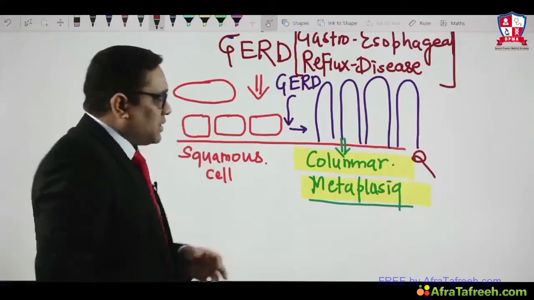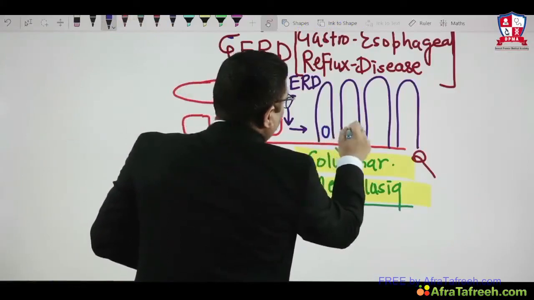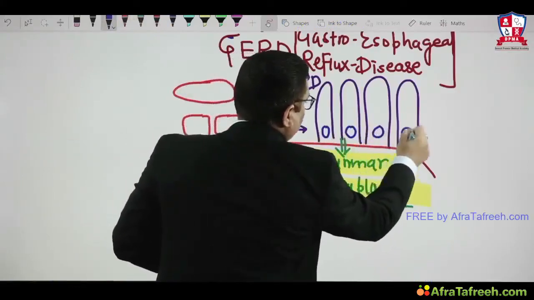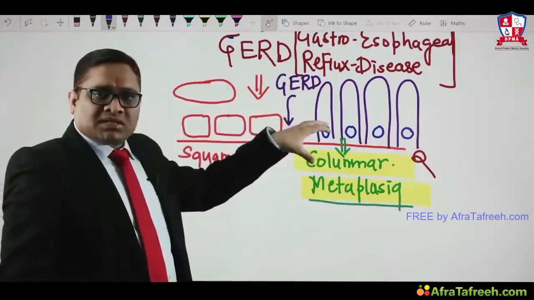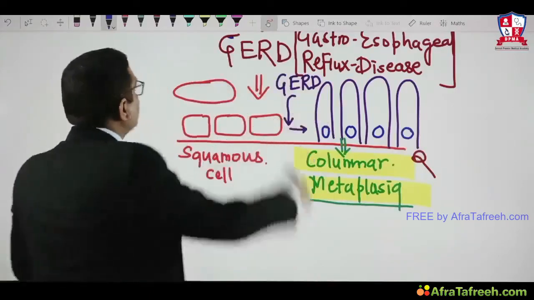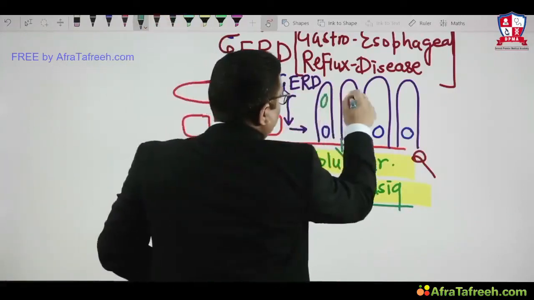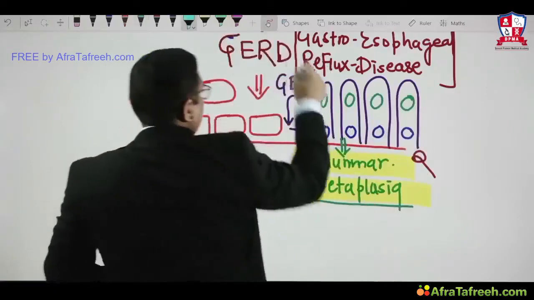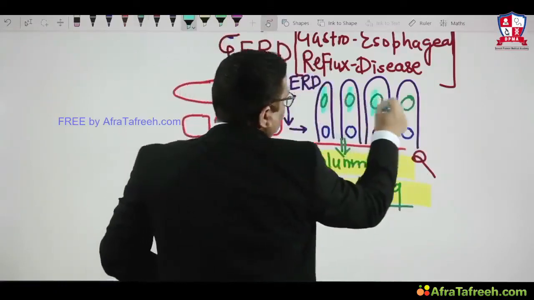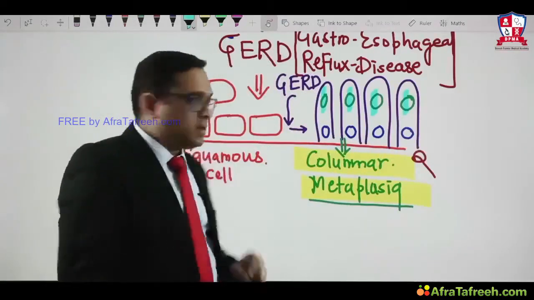What happens in this columnar metaplasia? If you look at this cell, it will have a nucleus. And when you look at the columnar cells of Barrett's esophagus, you will notice certain vacuolated structures, vacuoles, and within these vacuoles there is a substance called mucin.